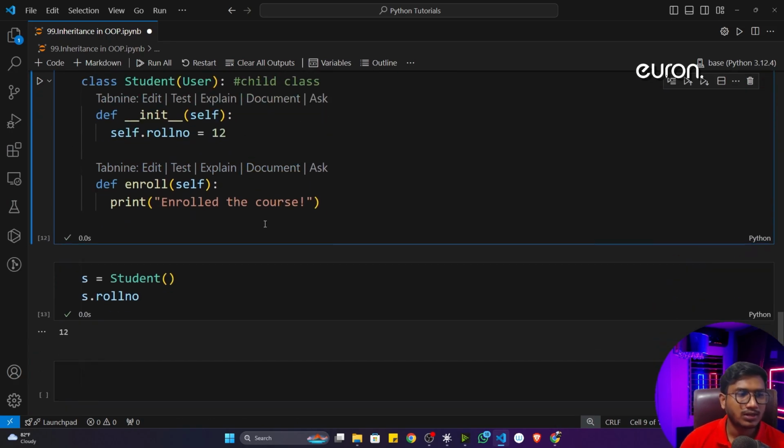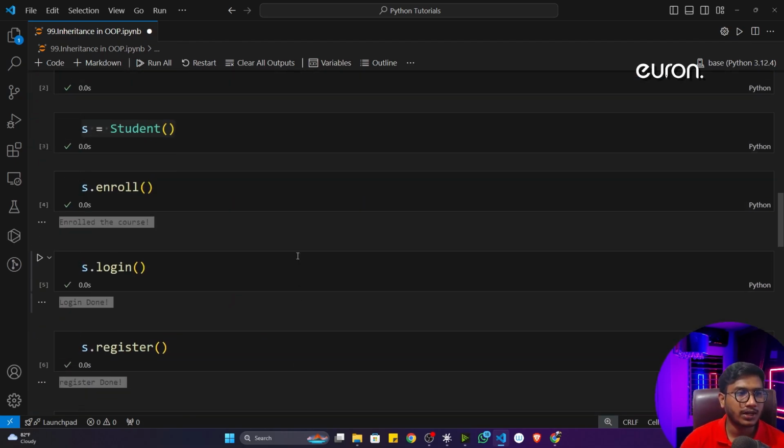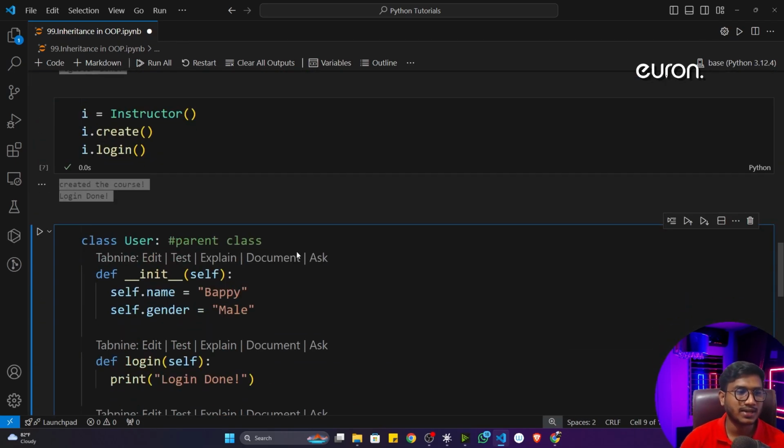It is also possible. That time we'll be using one concept called super class inside inheritance. With the help of super class we can do it. I'll also discuss the super class, like how we can use it and how we can access our parent class property, parent class attribute. So yes, this is all about our inheritance concept inside OOP.